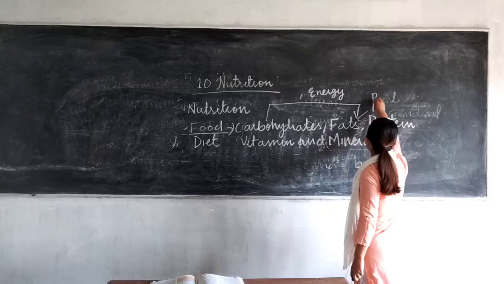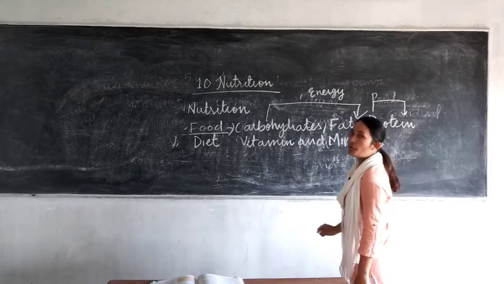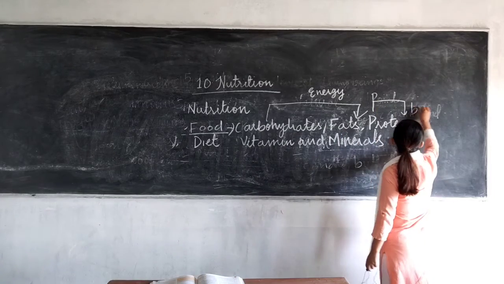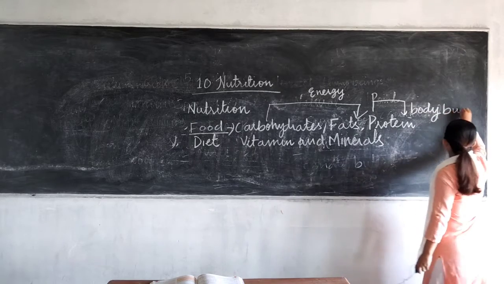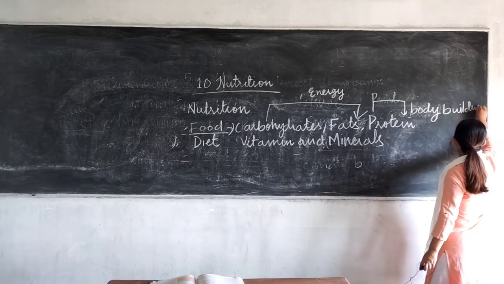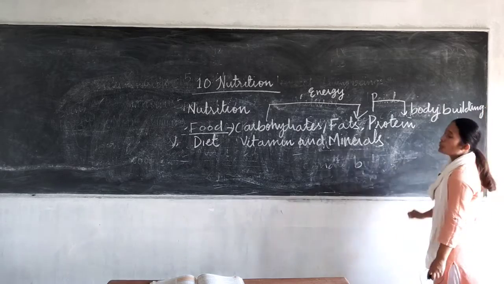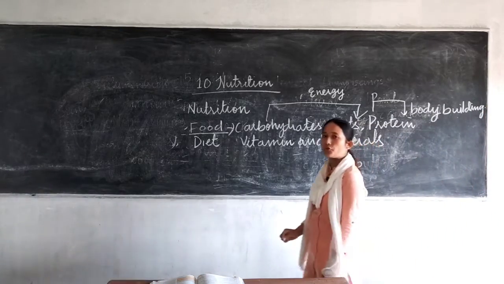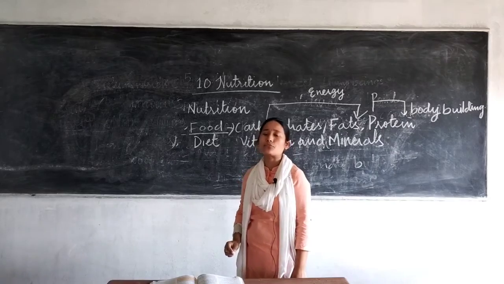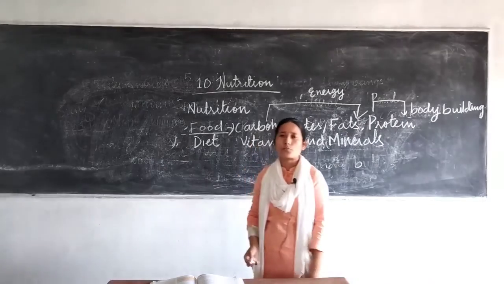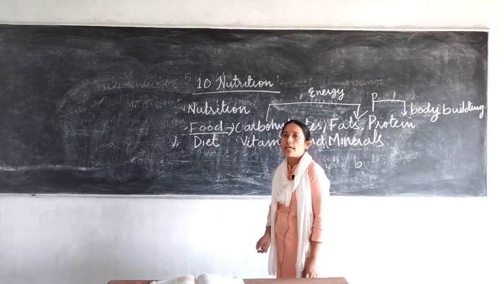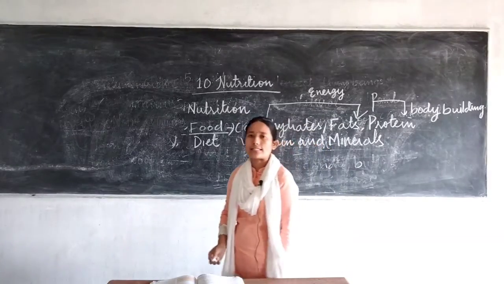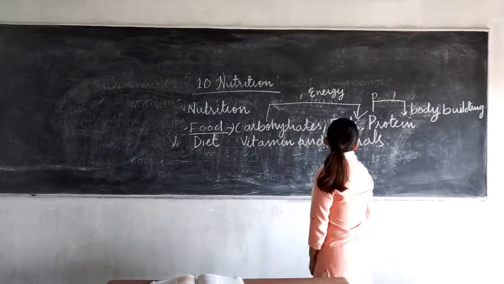Then you have protein. Protein is referred to as body building food because it helps in repair of worn out tissues and cells, and helps in growth of the body. That's why it is referred to as a body building food. What are the foods that contain more protein? Those are your fish, eggs, meat.